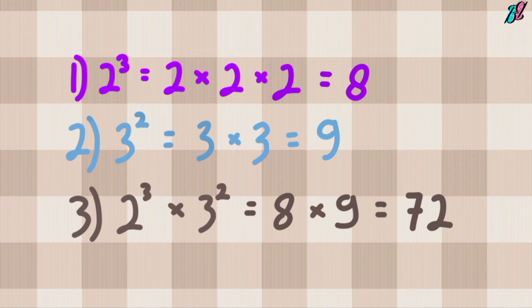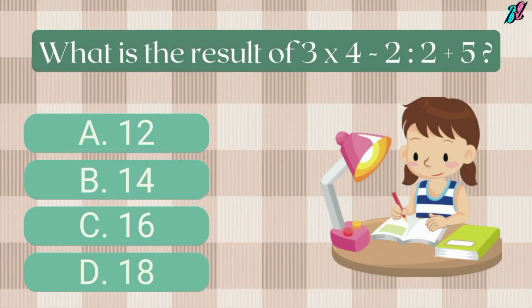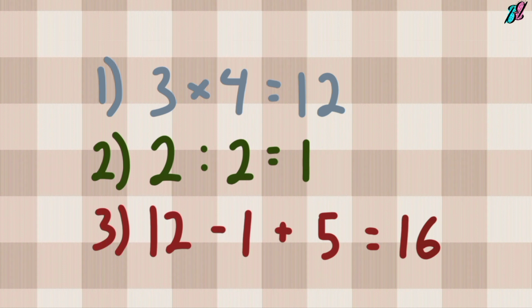Question 6. What is the result of 3 times 4 minus 2 divided by 2 plus 5? A. 12. B. 14. C. 16. D. 18. The correct answer is C. 16. We start by performing the multiplication first, which is 3 times 4 equals 12. Then, we move on to division, which is 2 divided by 2 is equal to 1. After that, we can calculate the result of 12 minus 1 plus 5 is equal to 16.